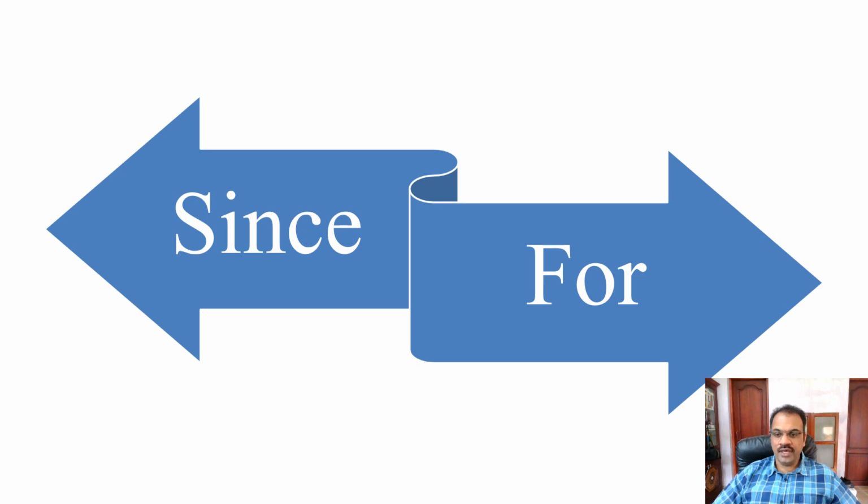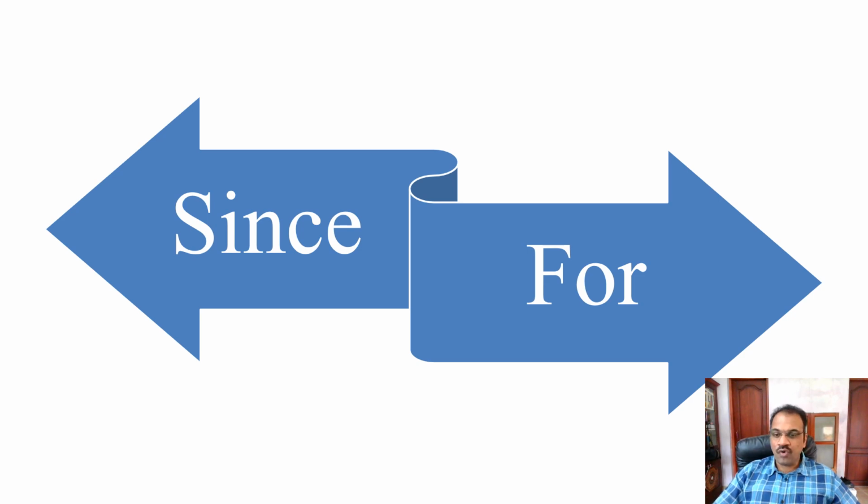Since and for, again a very common mistake, especially when it is in the temporal sense. Since and for are often used wrongly. It is very simple to remember. Since is basically after a specific point in time. Since Monday, since the year 1998, since morning, since 10 a.m. So you are using one particular point in time as the reference point.